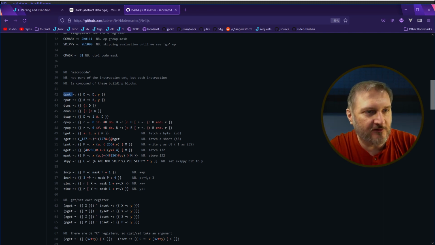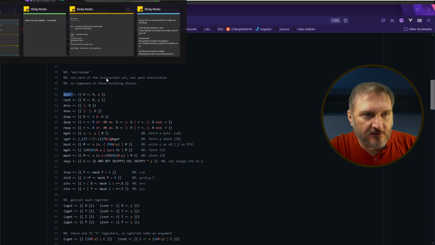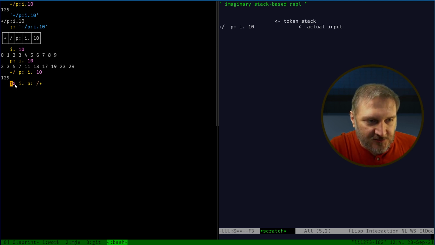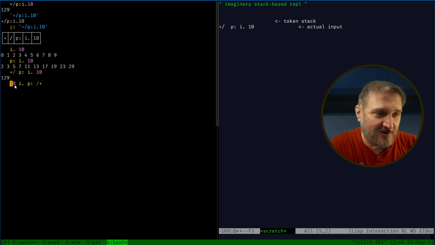And they have the same feel that you get with J and APL, where you have a pipeline like this, where you have 10. So in a Forth world, this would probably be written differently. It would probably be written like 10 IP colon, and then I don't know how you would handle the adverb part. Probably it would be like this, maybe even. But you would push 10 onto the stack and kind of do exactly what we did over here, but in reverse. So the way it handles the number is it puts the number on the stack.